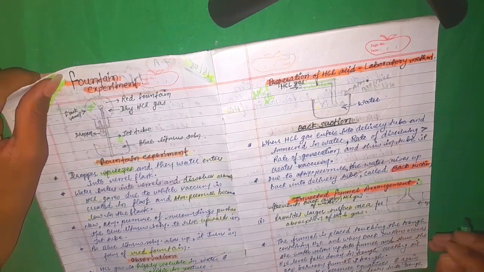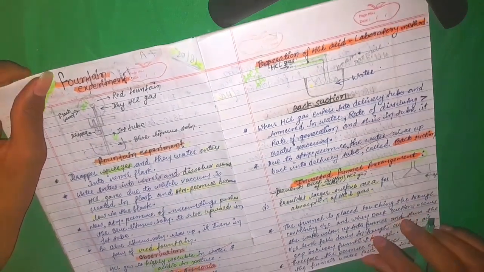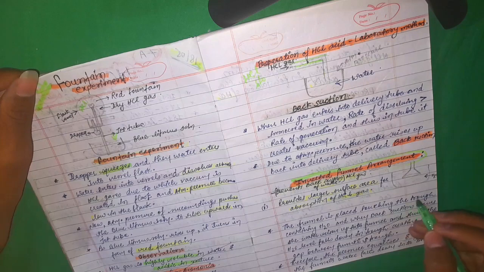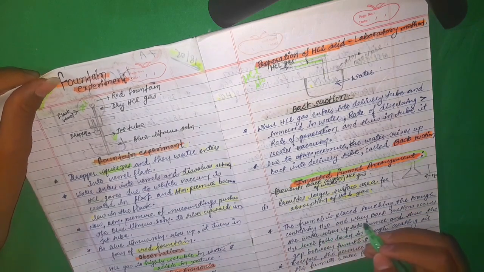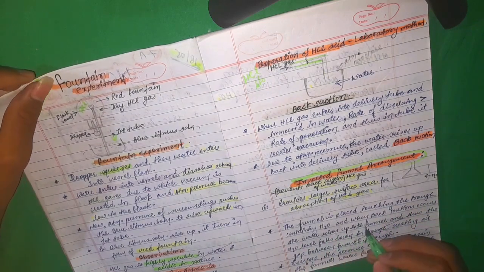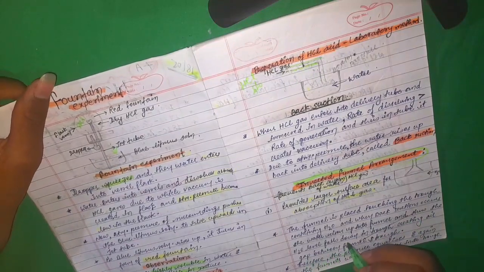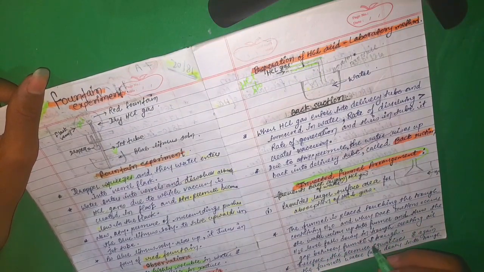Now it will take a little bit more time than earlier, and so the funnel is placed touching the trough containing water, and when back suction occurs, the water rises up into the funnel, and thus the water level falls down in the trough, creating an air gap between the funnel and the trough.